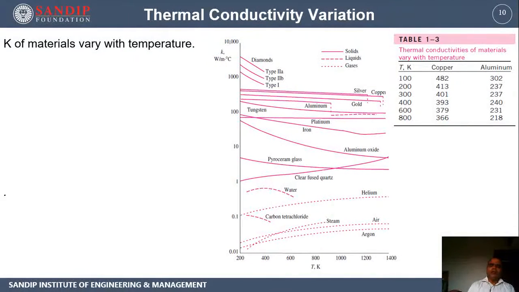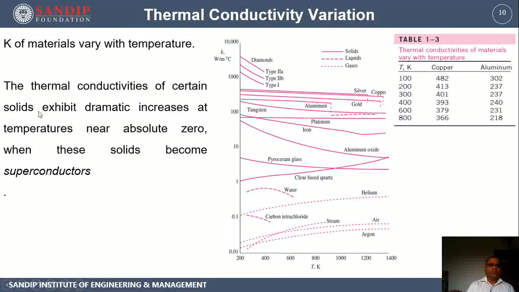In case of all the non-metallic solids, the thermal conductivity is directly proportional to the temperature, because the thermal conductivity in non-metallic solids depends on the lattice vibrations. Higher the temperature, more the vibrations, and better is the thermal conductivity. So for non-metallic solids, thermal conductivity is proportional to the temperature, whereas for metallic solids, it is inversely proportional to the temperature.